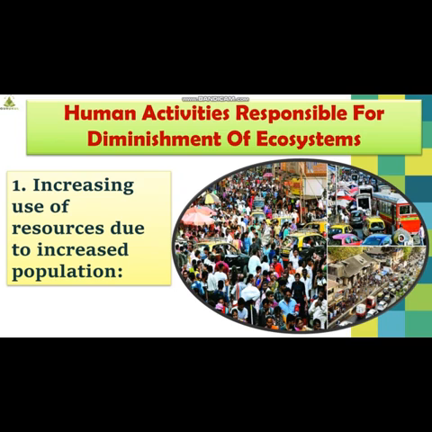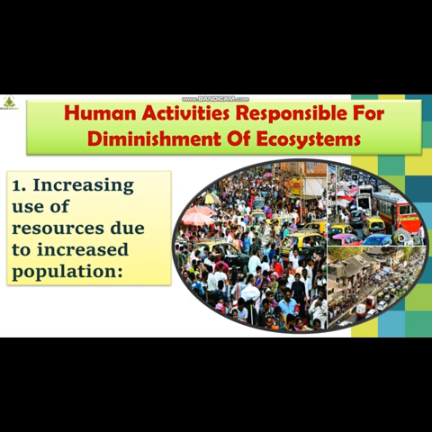The very first one is increasing use of resources due to increased population. Students, please look at the picture, you will understand this point. See, humans are the consumers of an ecosystem. In the ecosystem humans have the role of consumers. Ecosystems can provide basic needs in normal conditions.